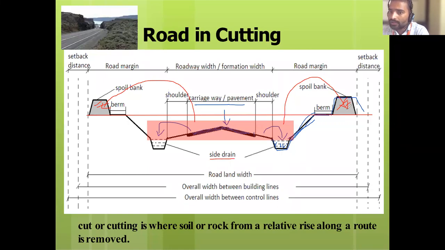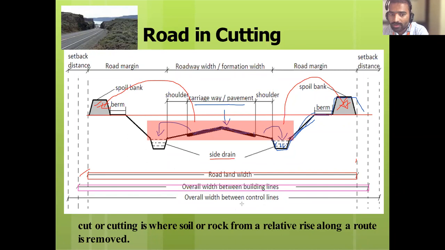From the spoil bank, what is this line called? Road land boundary line. Correct. The width between this road land boundary line and the other road land boundary line is called road land width. Then what is the second line called? Building line. The distance from one building line to another is the overall width between the building lines.